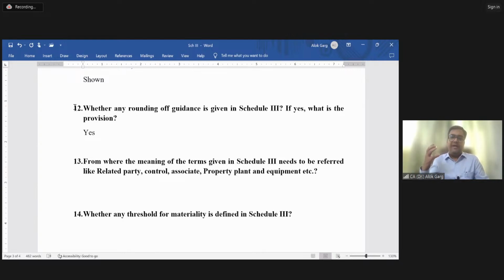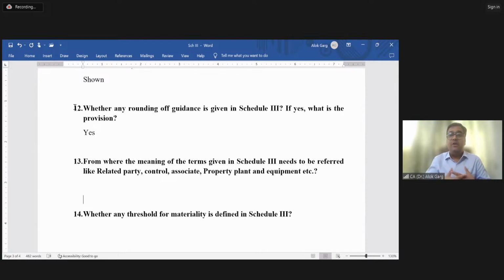Or when you provide the loans, right? So the loans will come on the face of the balance sheet. Now these loans have to be bifurcated: loans given to outsiders, loans given to related parties, right? So these are the kind of terminologies which have been used in Schedule 3, right? What is the meaning of these terminologies? If someone asks you, okay, loan given to related party, who are the related parties, right?